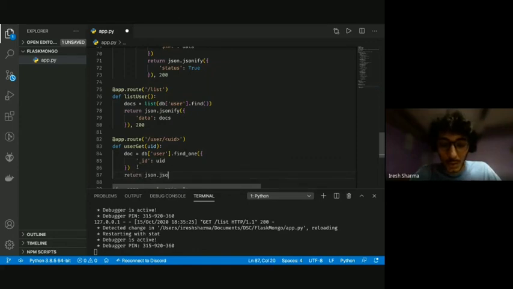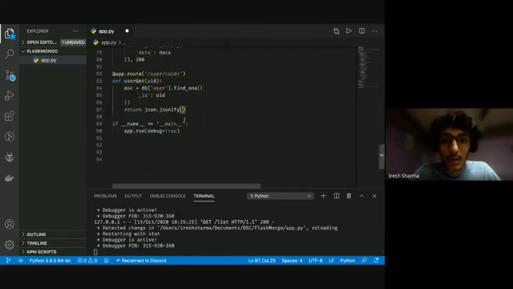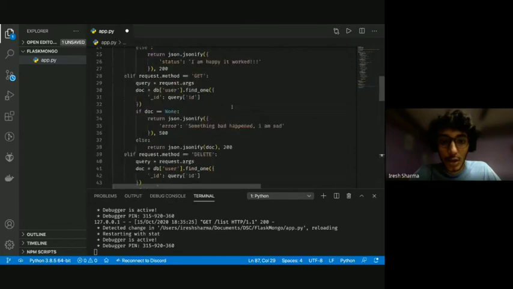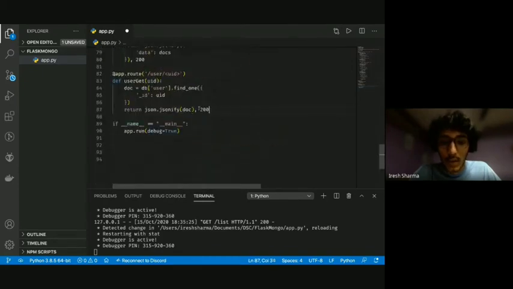So we'll quickly wrap it up with jsonify. Just send the doc itself, right? That should work. Yeah, send the doc, and send the status code as 200.